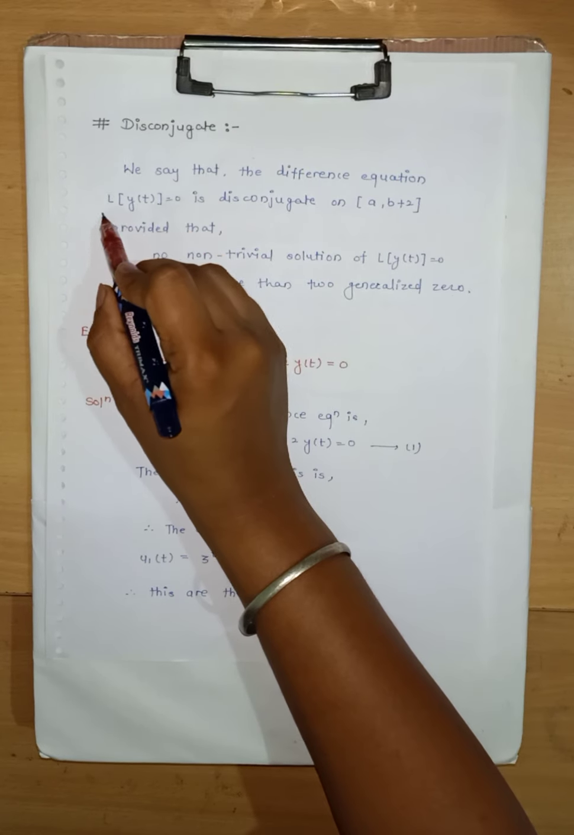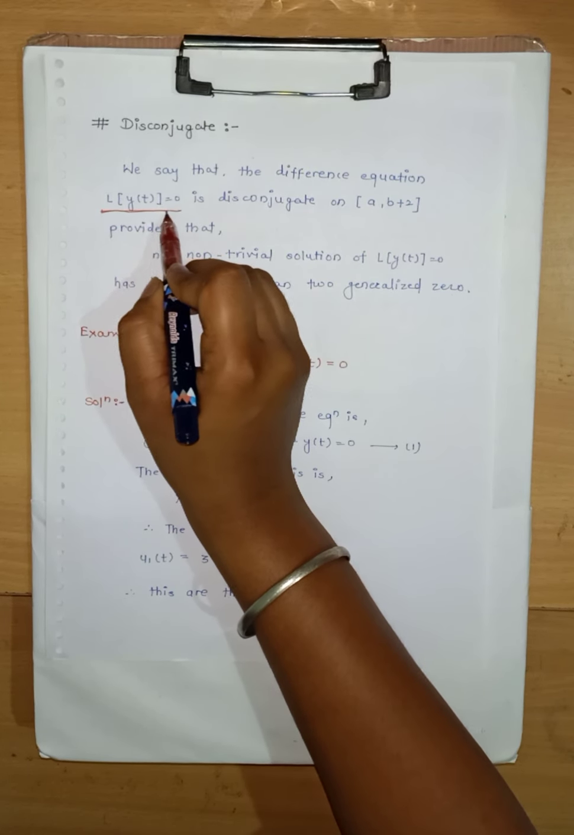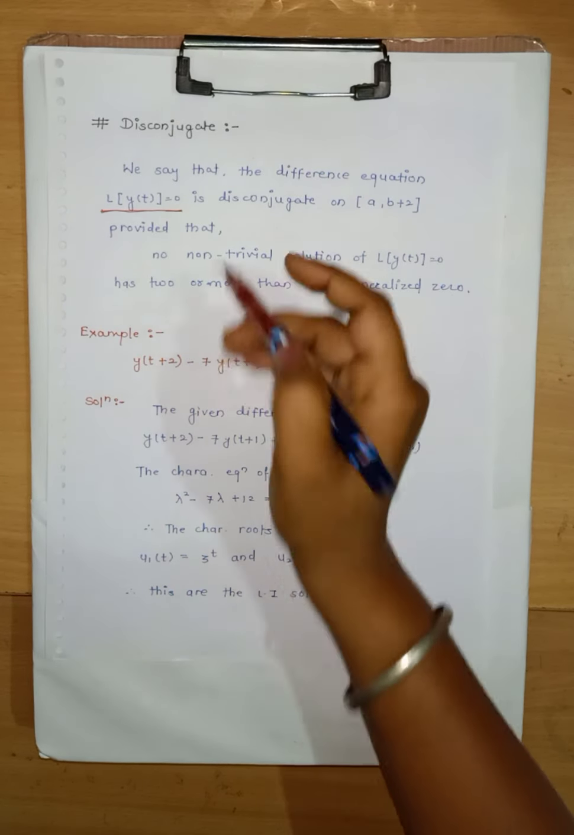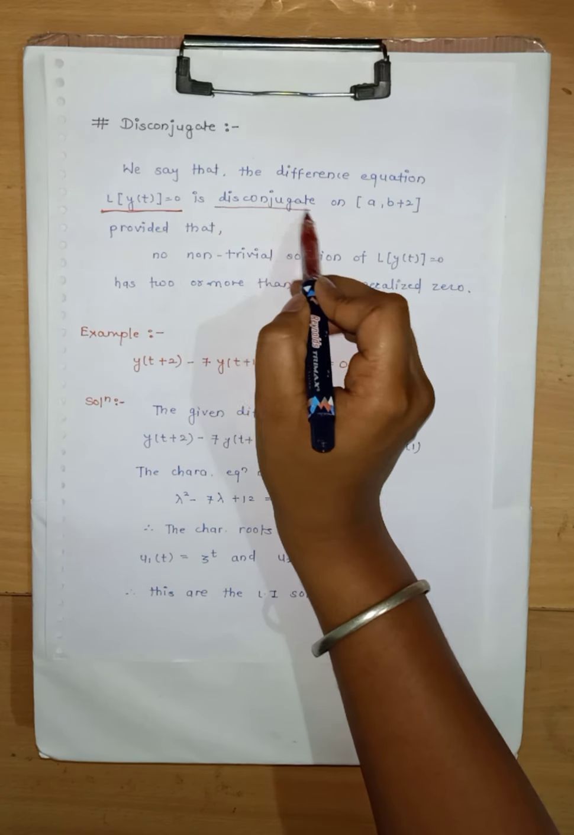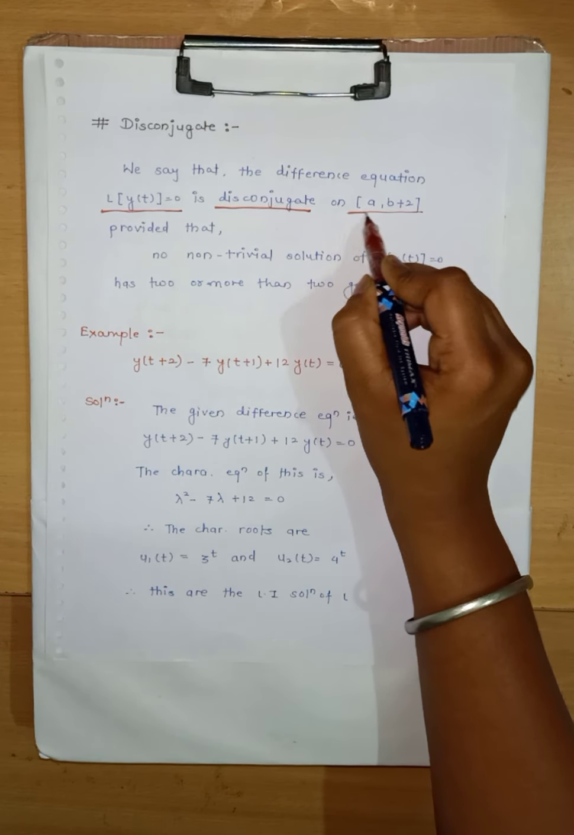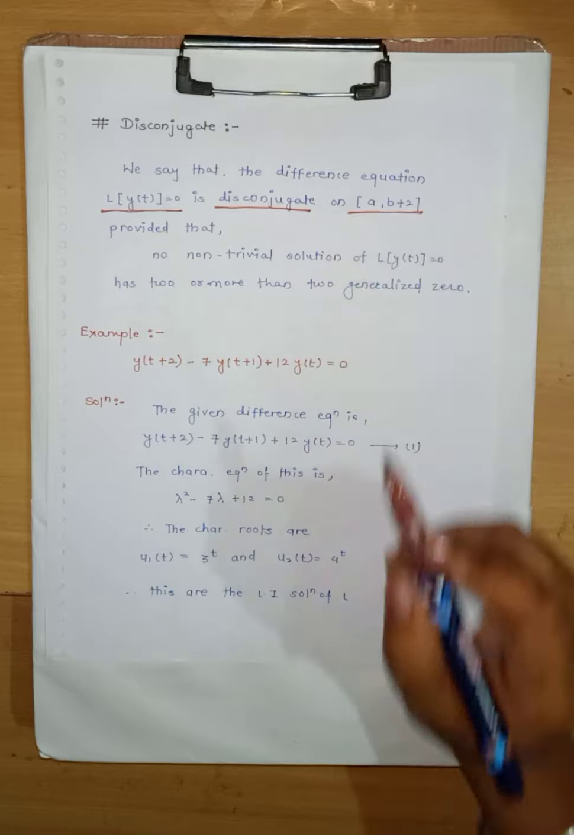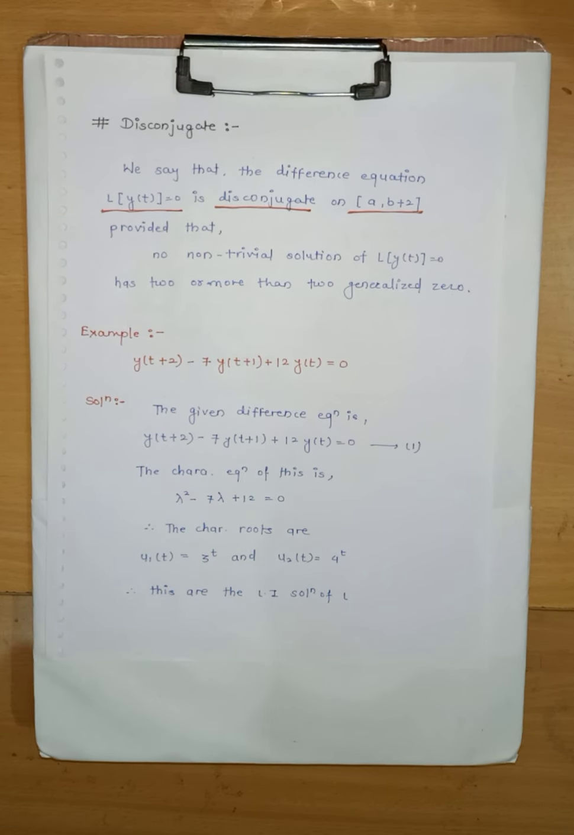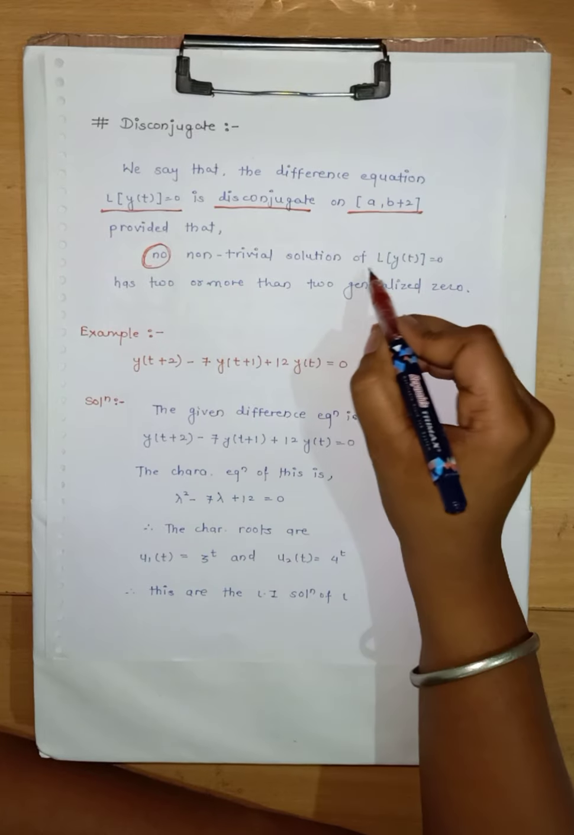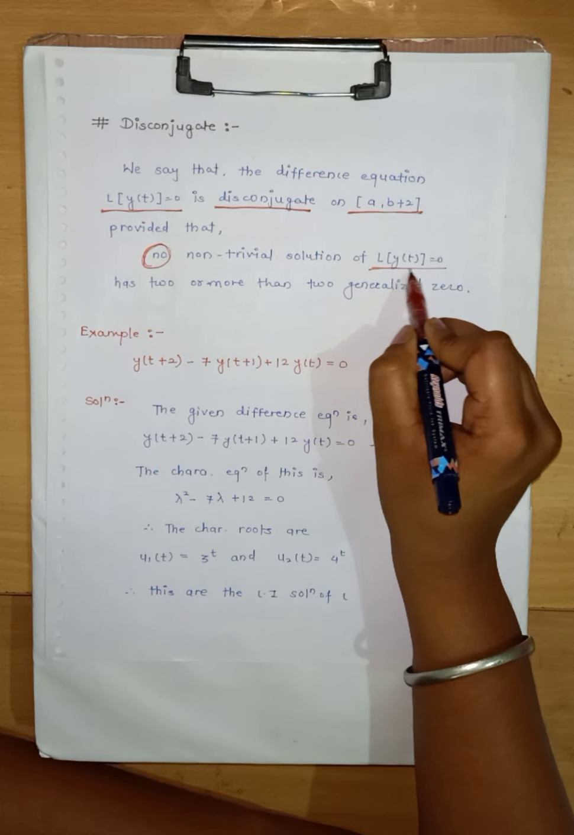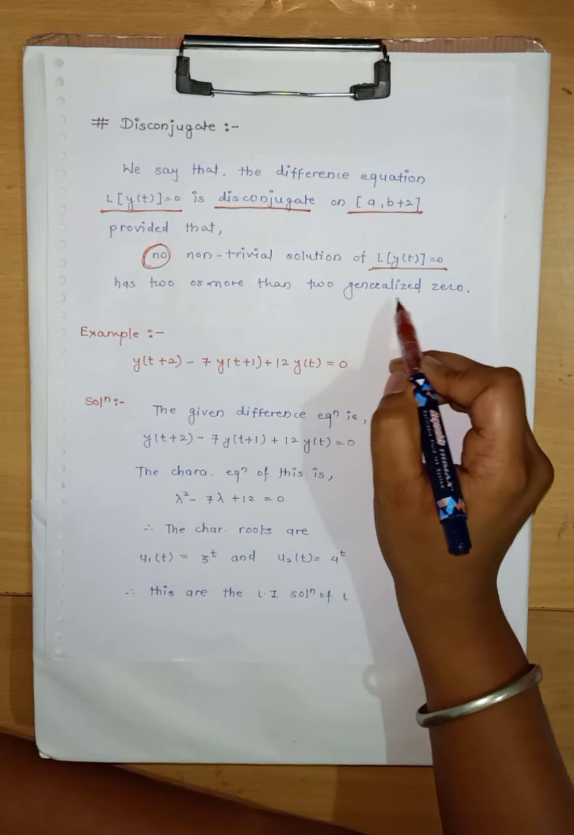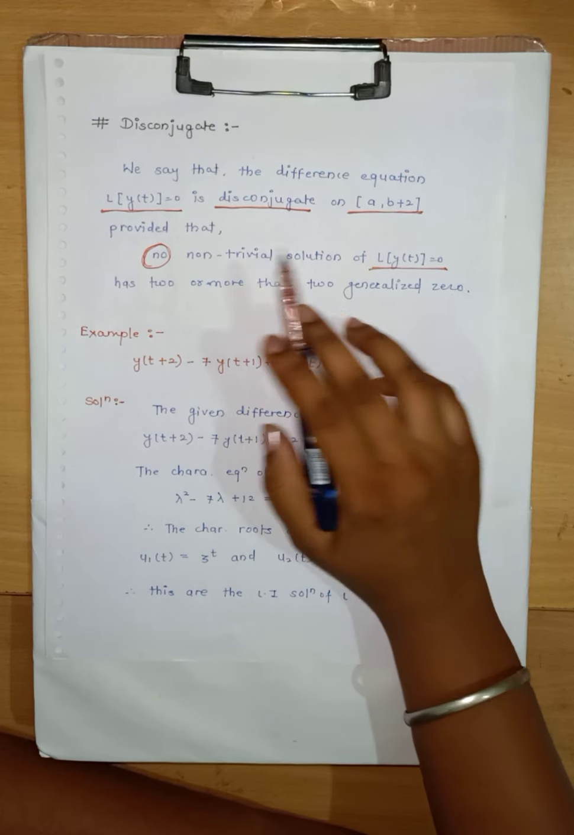हे आपल्याकडे दिलेलं डिफरन्स इक्वेशन आहे लिनियर ऑपरेटर ऑपरेटिंग ऑन y of t equals to 0. हे डिस्कॉन्जुगेट म्हटलं जाईल on the closed interval a and b plus 2 providing that no non-trivial solution of L of y of t equals to 0 has 2 or more than 2 generalized 0.